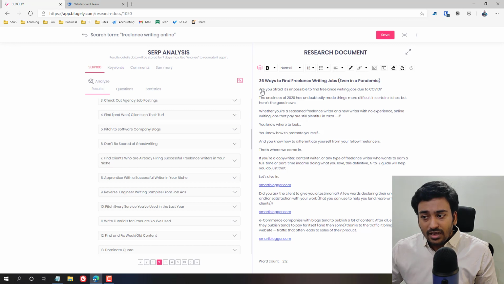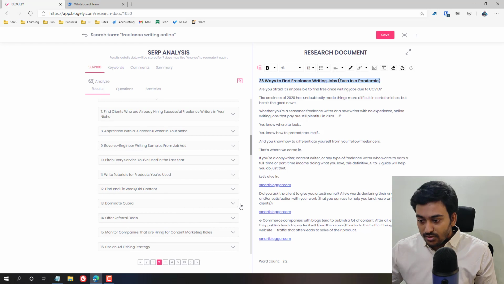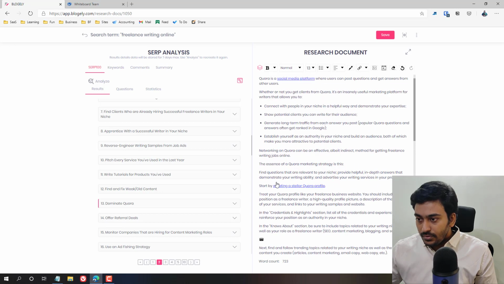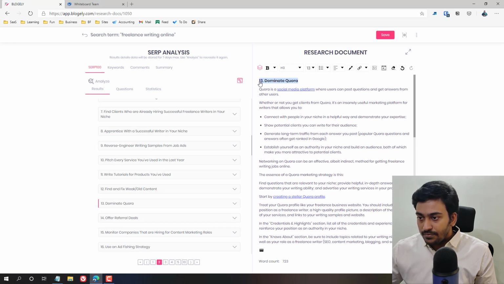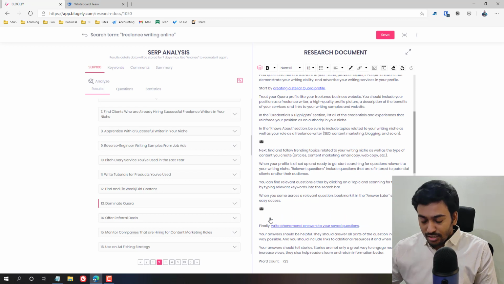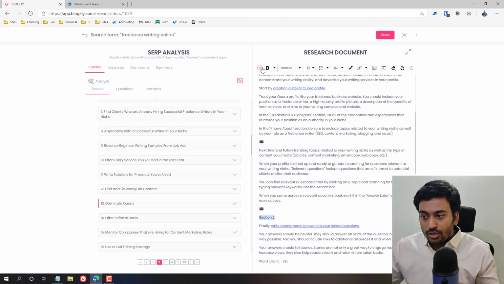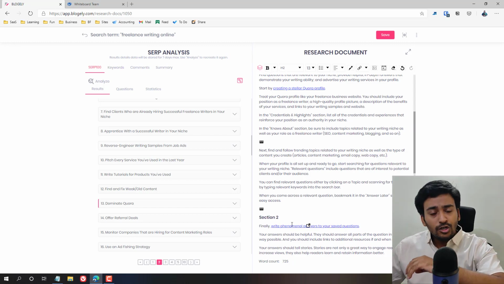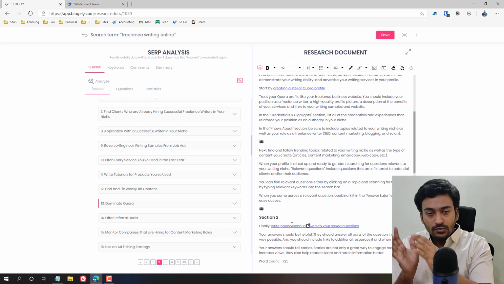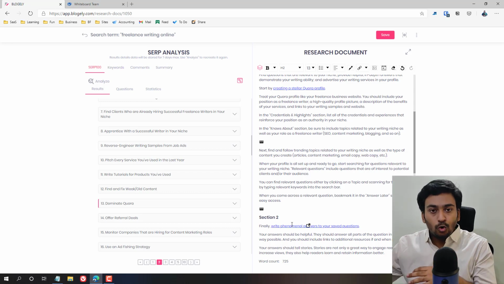In the research document, we divide sections. Let me put in some different sections so I can show you an example. Let me say this is one section. As soon as I select it and make it a section, it turns into H2. Let me put this as section 2. You just try to curate the article which you are going to write. No worries on copy, because we are not going to publish this directly; this is just to get all the ideas which we want to write in one place, then we go and write about it.